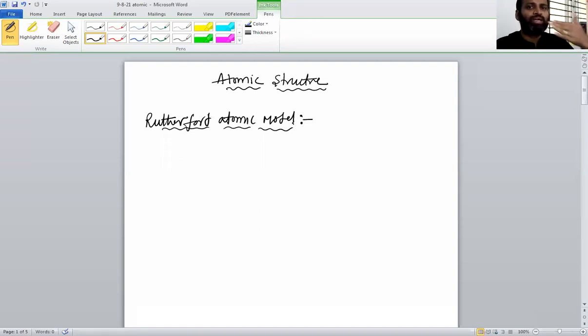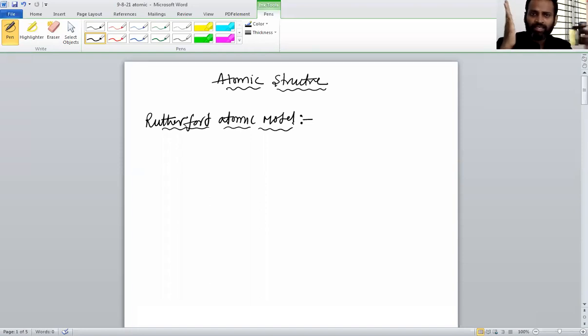And through the gold foils, he sent many alpha rays, around 10,000 or more. And he observed that the maximum of the rays pass through the gold foils, but the rays which touch the center come back. What is the meaning? The nucleus consists of positive charge, so positive rays will repel and come back.